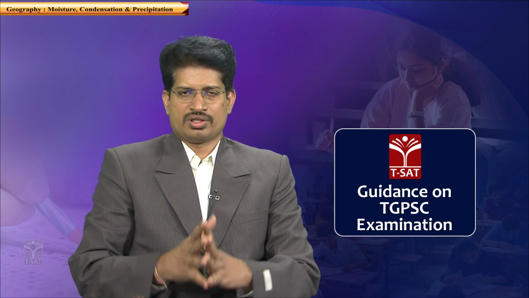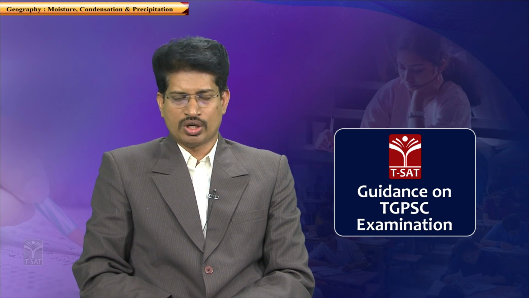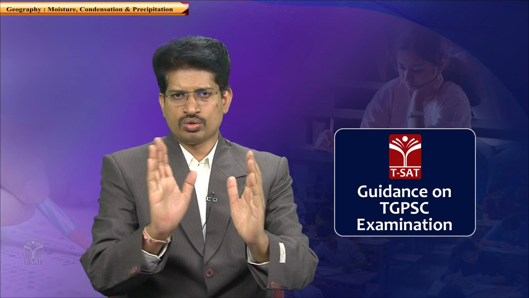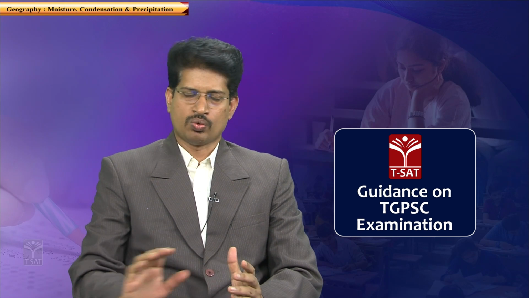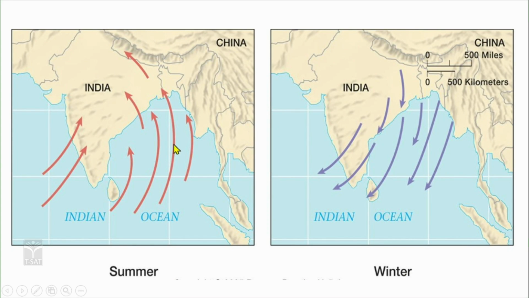When you are writing about monsoons, especially in the case of mains, you need to present these two diagrams in a rough sketch. One mentions the summer condition with the development of the southwest monsoon. The second is the development of the northeast monsoon during winter. Don't just draw a single map of southwest monsoons. The northeast monsoons flow towards India as dry air but lead to precipitation in the Tamil Nadu regions because they pick up moisture from the Bay of Bengal.